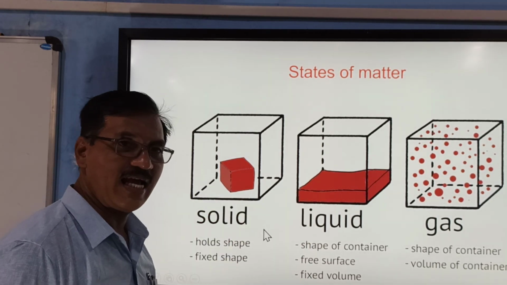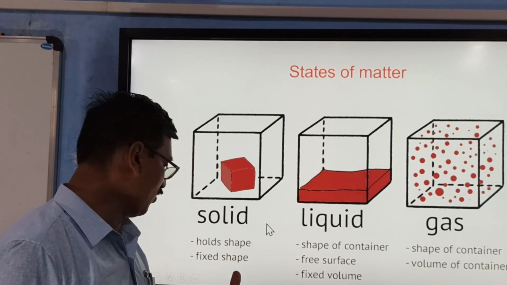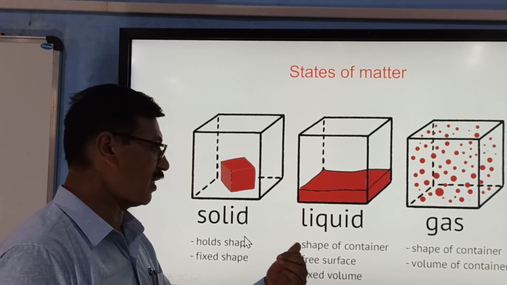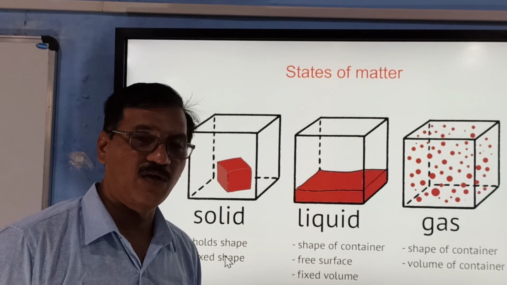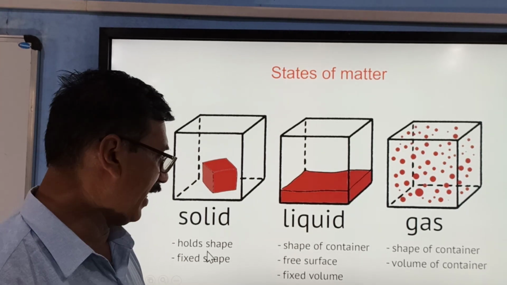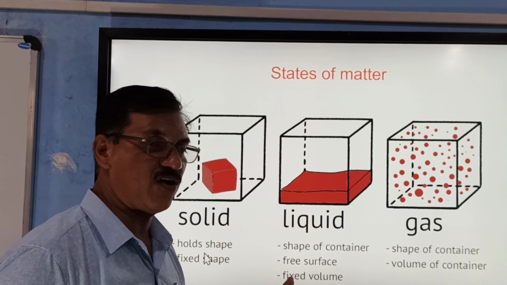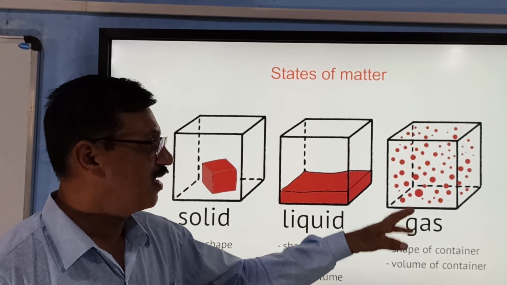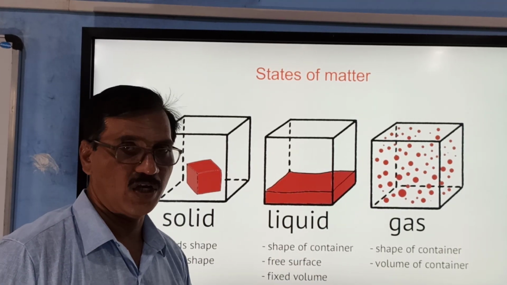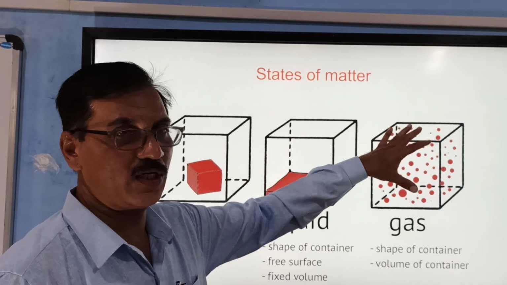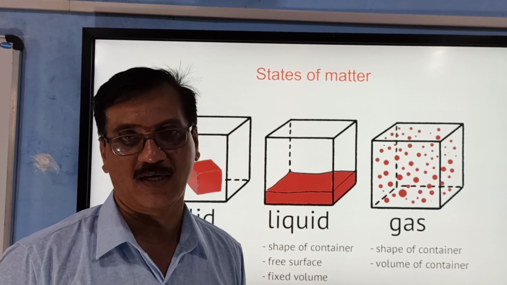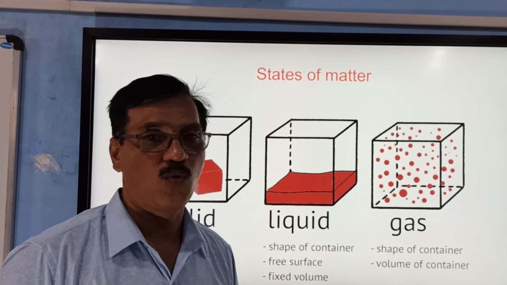Therefore, solids are called rigid. Solids have a fixed shape, they hold the shape, but liquids have no fixed shape. Liquids attain the shape of the container and they have fixed volume, but the gases do not have a fixed shape or fixed volume. So if you pour 1 liter of gas into a 2 liter vessel, it will occupy the whole of the 2 liter and its volume will become 2 liter. Therefore it has no fixed volume.